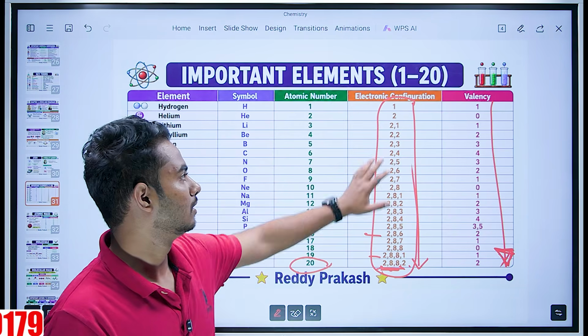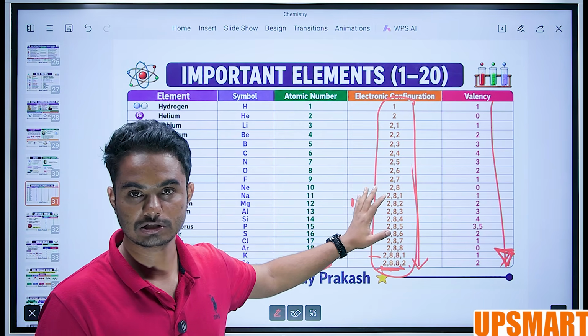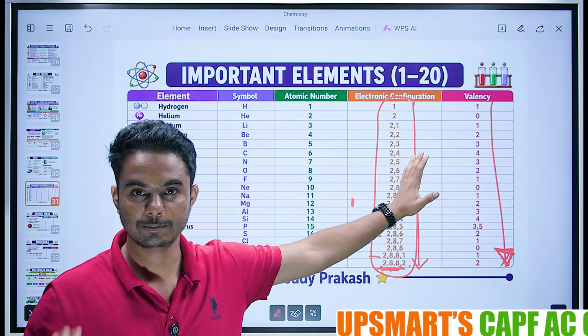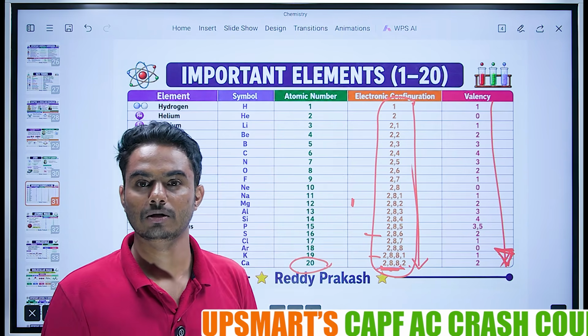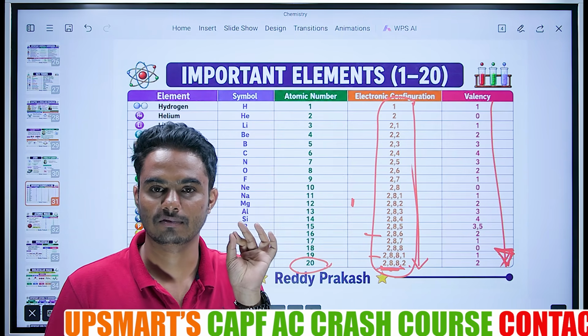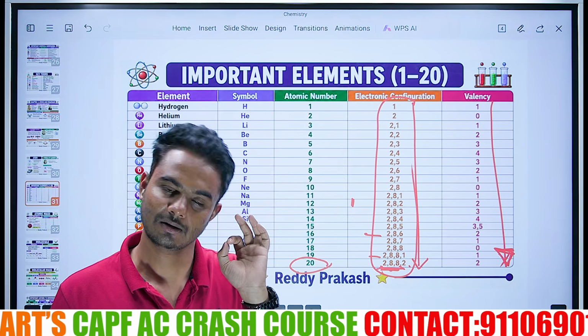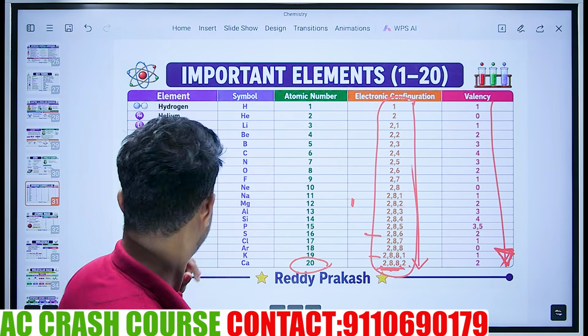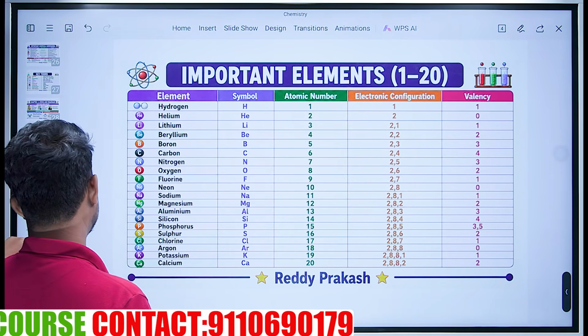This is the concept. I am pretty sure you understood the electronic configuration concept. I am pretty sure you understood 50% of the valency concept. You have a slight doubt which you will face in the examination. Get clarity on it. I'll tell you in the next class.